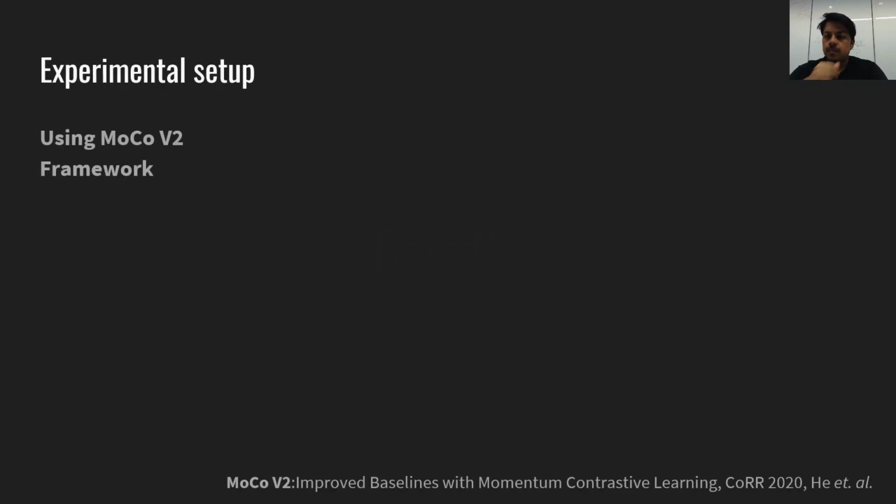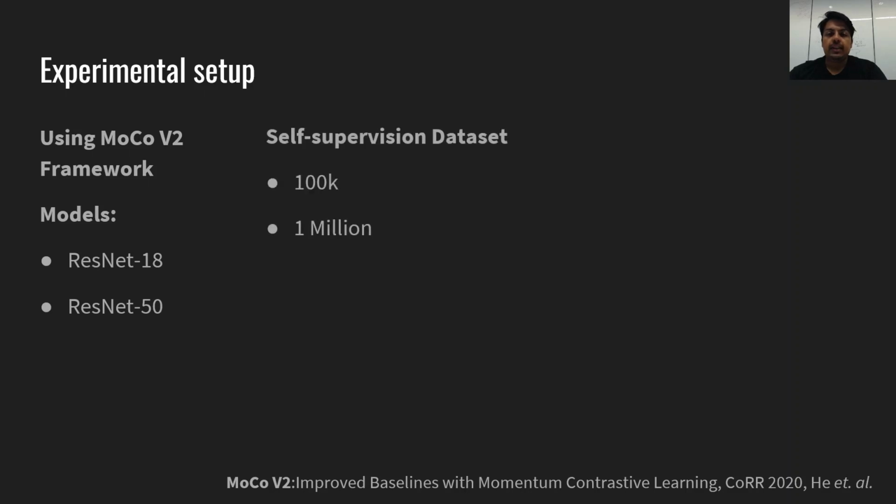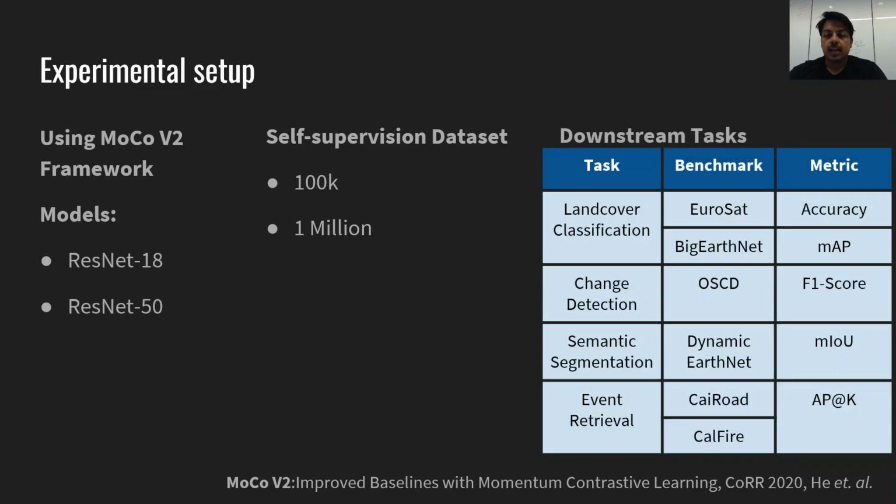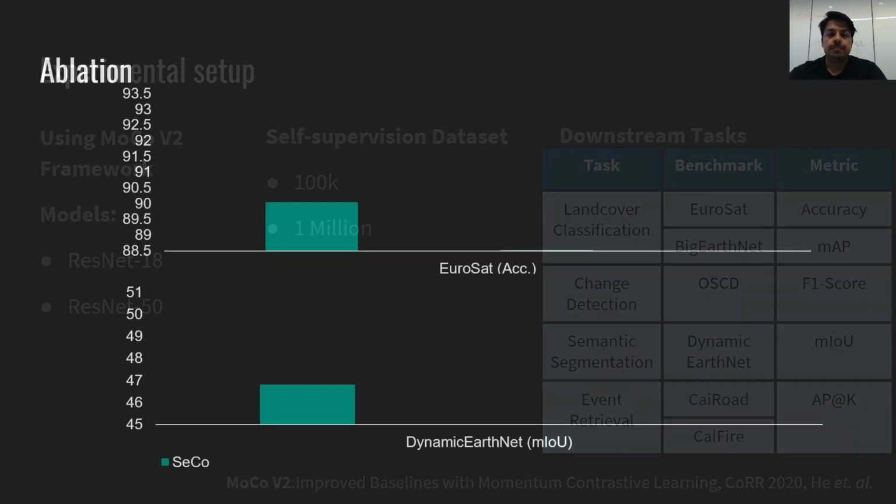We now look at some of our results and experiments. For the majority of our experiments, we use MoCo V2 or momentum contrast as the contrastive learning framework. We train a ResNet 18 and ResNet 50 model on two different datasets of sizes 100,000 and 1 million. We evaluate the performance of the learned representation on various downstream tasks such as land cover classification, change detection, semantic segmentation, and event retrieval.